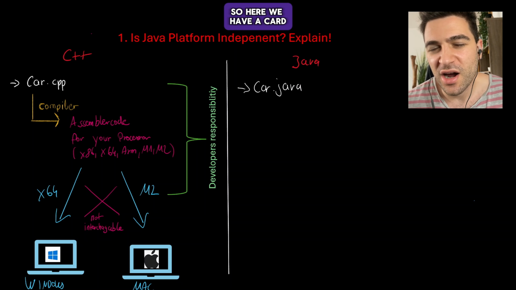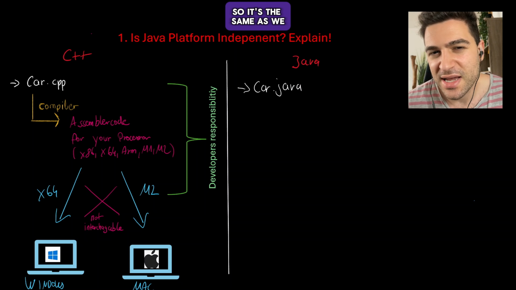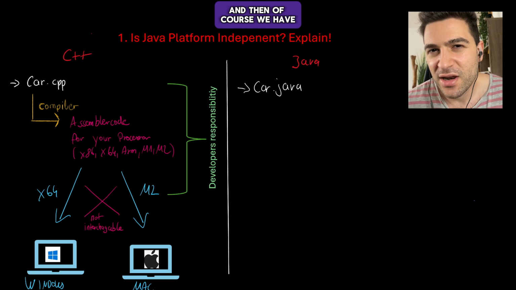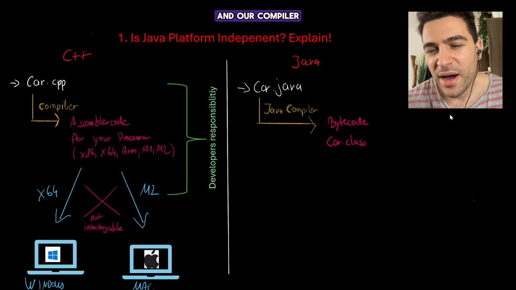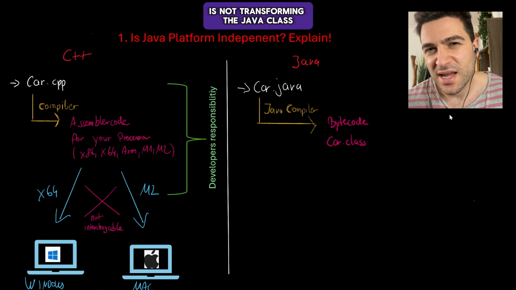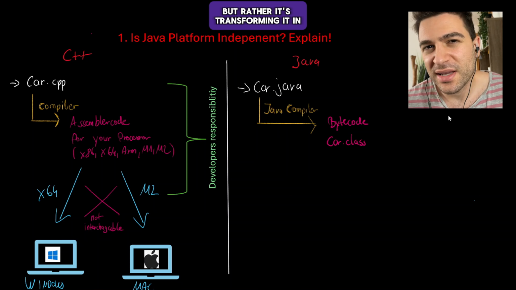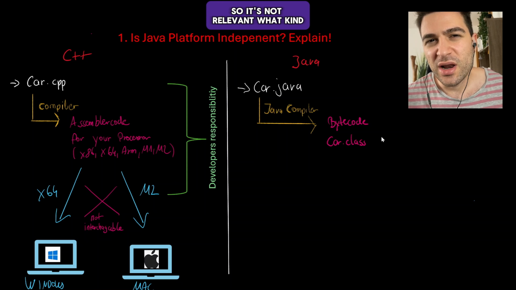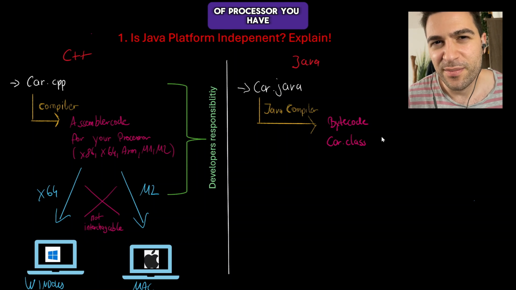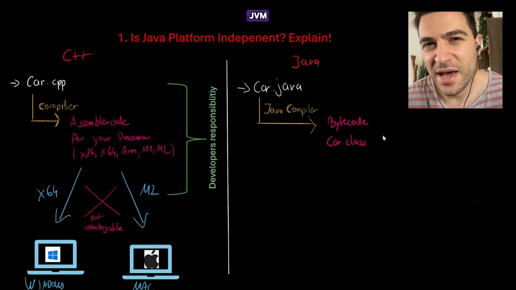So here we have a car.java file, so it's the same as we have in C++. And then of course we have here also now our compiler. And our compiler is not transforming the Java class into assembler code for our processor, but rather it's transforming it in something which is called bytecode. And the difference here is that this is bytecode. So it's not relevant what kind of processor you have, but it's rather relevant for your JVM.